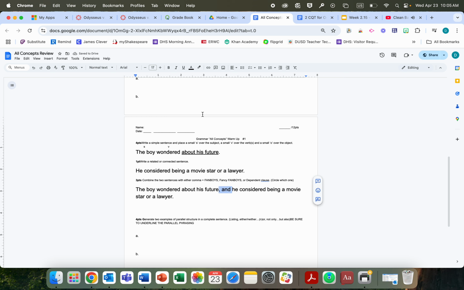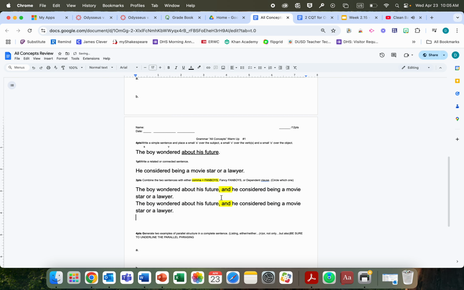Obviously, the first thing I can do is comma fanboys, and it would look like this. If you're doing comma fanboys, please highlight the grammar move. In addition, highlight in the directions what you're doing, so it would look something like that. The second way you could combine, obviously, is to take your and, but, or so and make it fancy. In this case, we could swap it out for something like moreover. We're not doing comma comma anymore. So here it would look like this, always a comma after. I would again highlight in the directions what I am doing. So that would be cool.